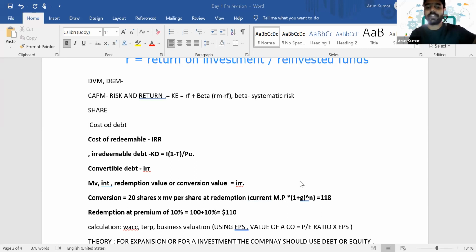So which one is giving you a higher value here, the conversion value or the redemption value? If you redeem it in cash, you may get 110. But if you convert it into shares, you get 20 shares multiplied by the market price, and I assume the conversion value comes to 118. So which offer will you take? We'll take 118, right? Because as a holder, we will always choose the higher option. Then we have to calculate the IRR of it. So the cost of debt is literally the yield. We are actually calculating the yield.